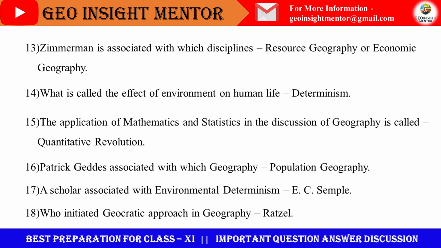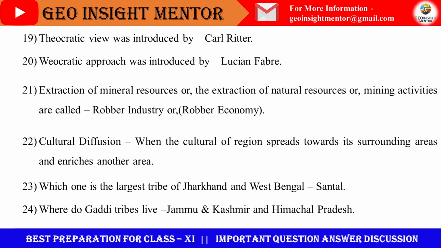Environment's impact is important. Next, theocratic view was introduced by Carl Ritter. So what is theocratic? Here God's role is the main. Now come to the point, the eucratic approach was introduced by Lucien Febvre. What is eucratic approach? Here man is active, or man's role is the main here.